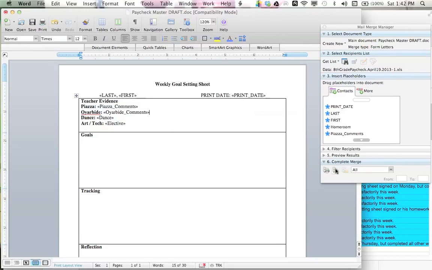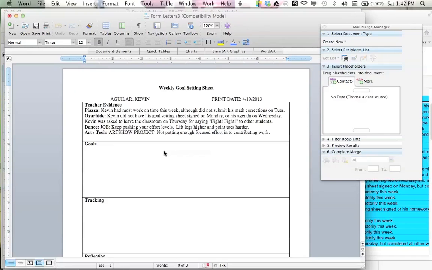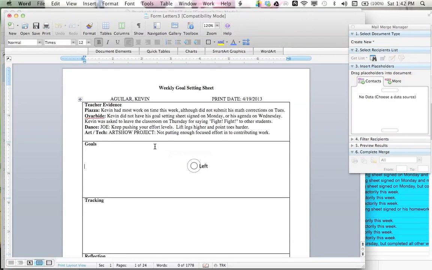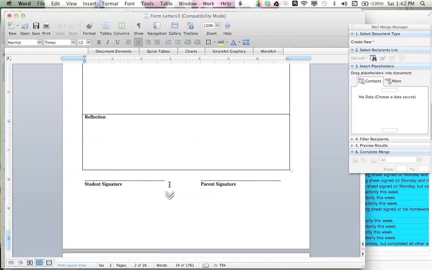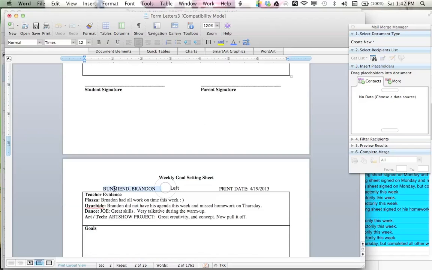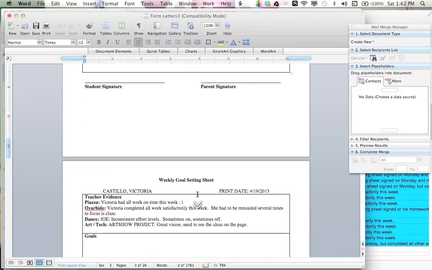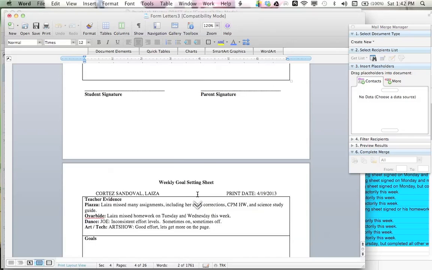I go to Complete Merge. This is the Merge button. I'm going to merge it. And then it's going to spit out 26 letters. One from every student in that homeroom. One from Kevin, one from Andy, one from Brandon, etc. Alright, and there's a total of 26 pages here because that's how many students are in the homeroom.